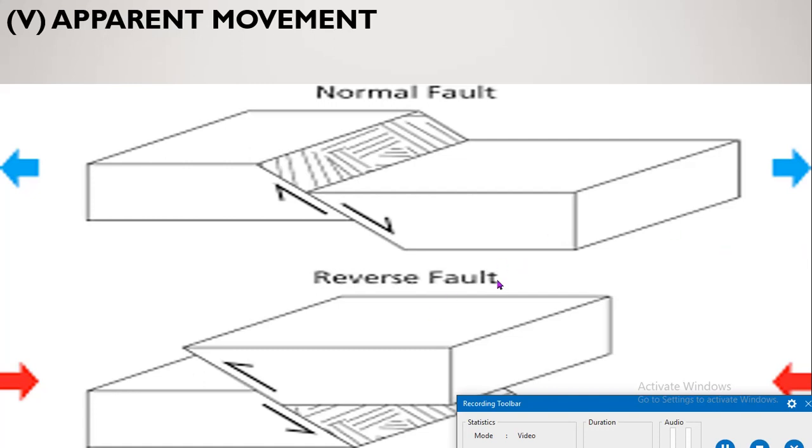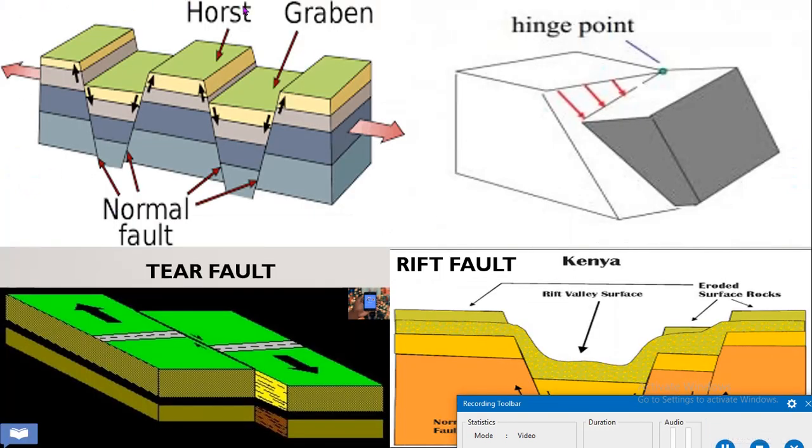Next, it is a type of fault that is known as Horst and Graben. A Horst is an elongated block bounded by parallel faults in such a way that it stands above the blocks on both sides.